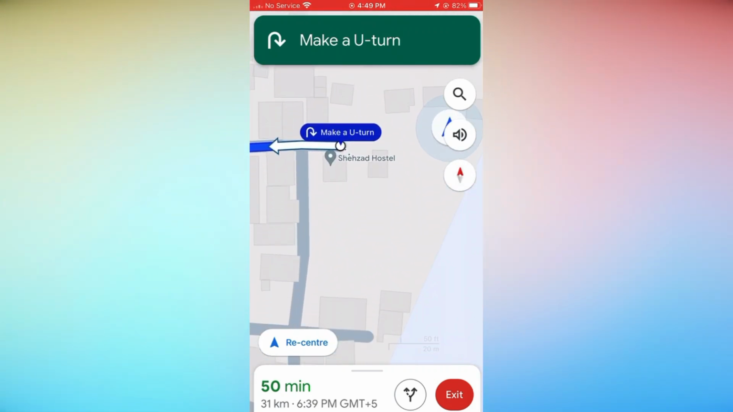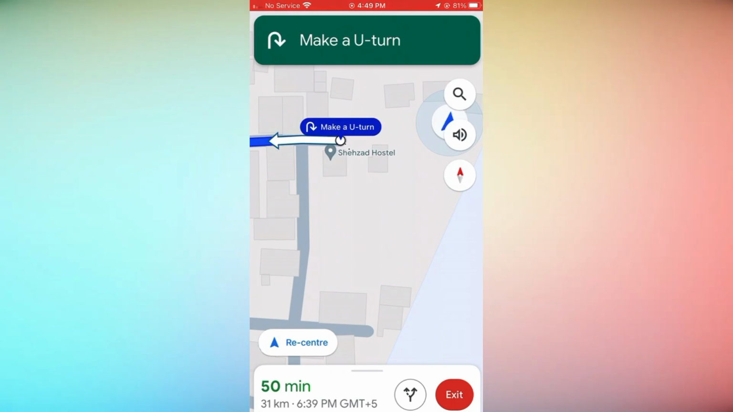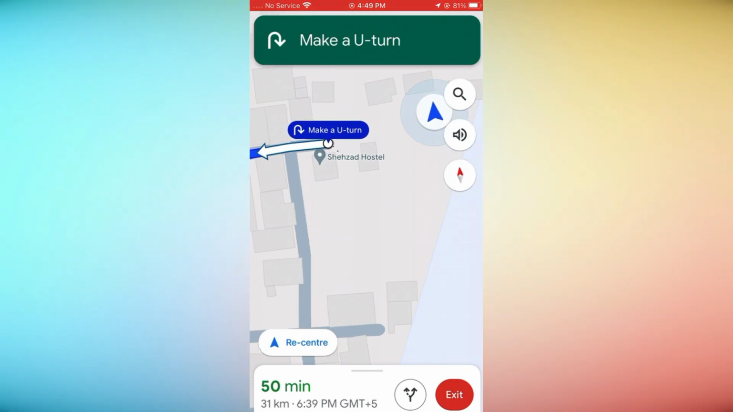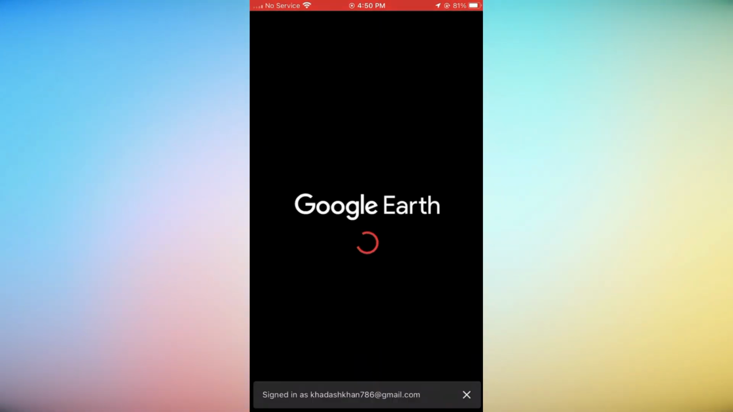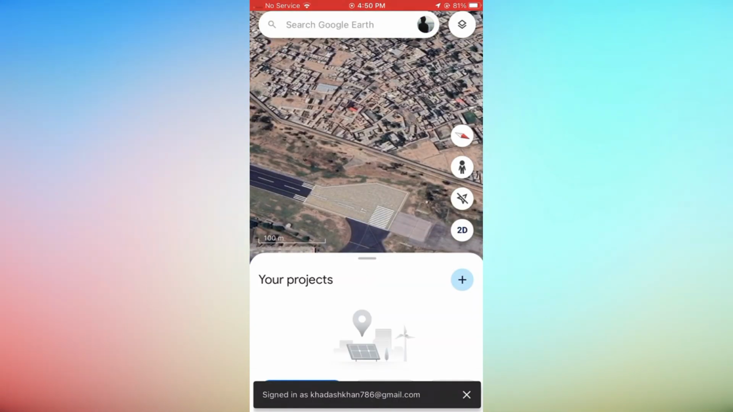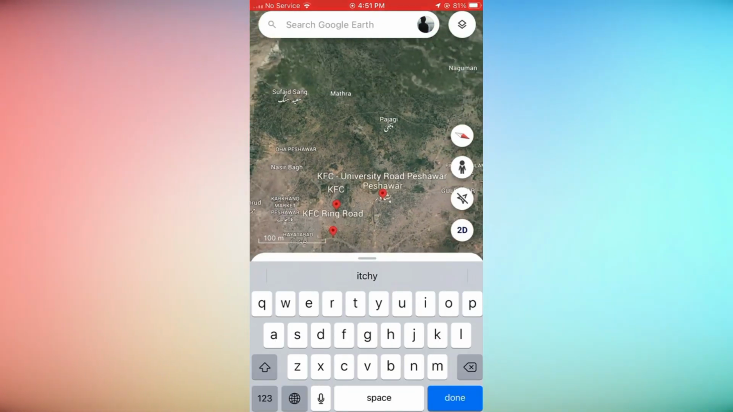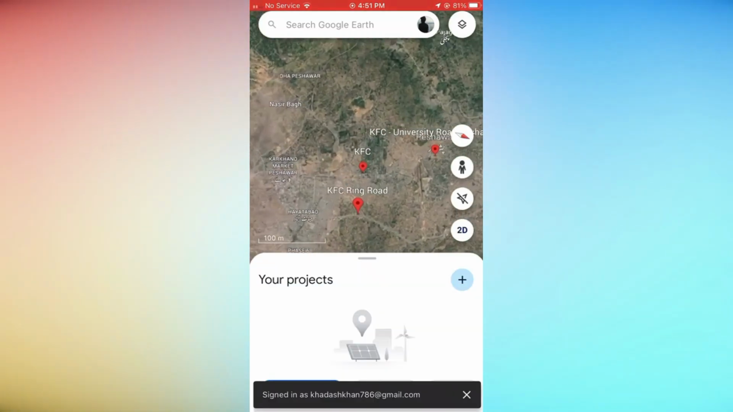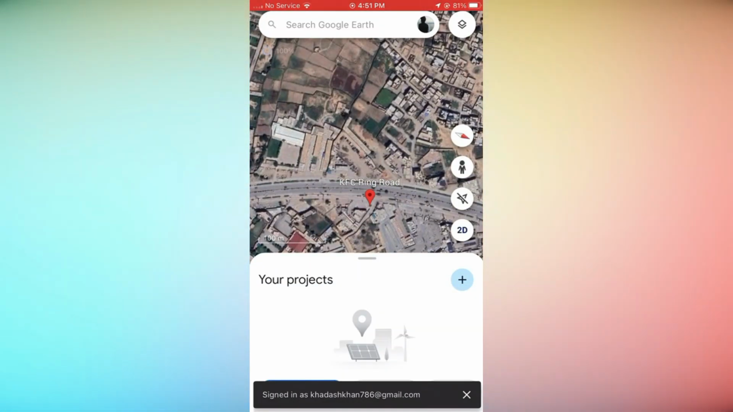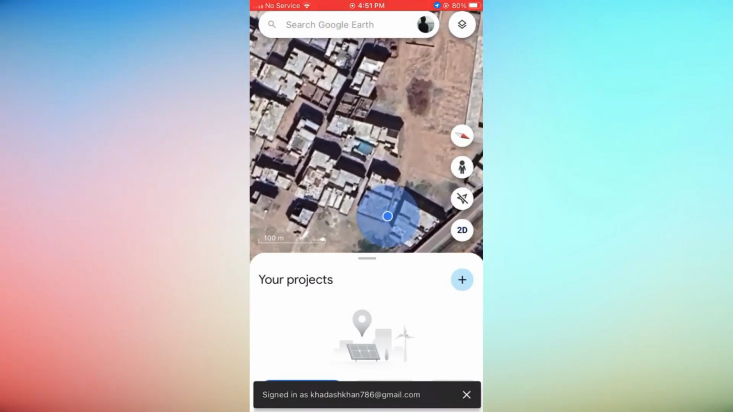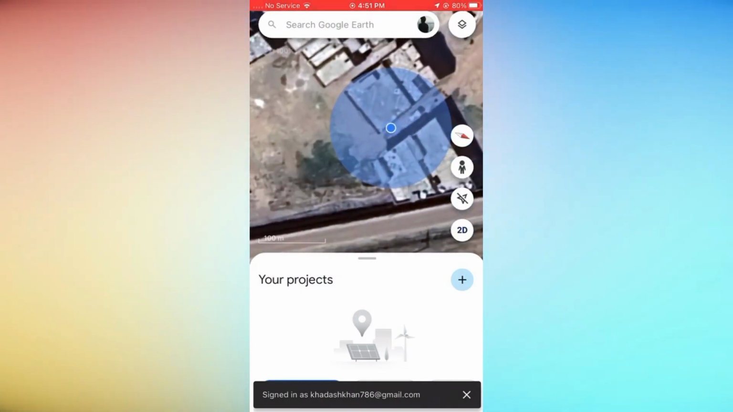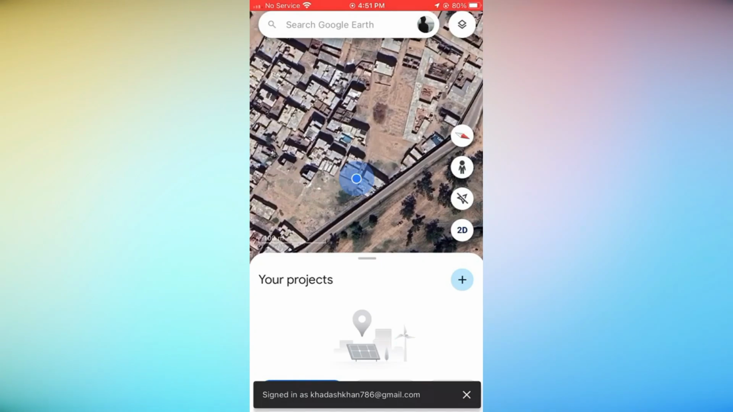Additional tips and features. Don't forget, you can also view interior street views for some businesses and attractions. Look for the See Inside option when available.